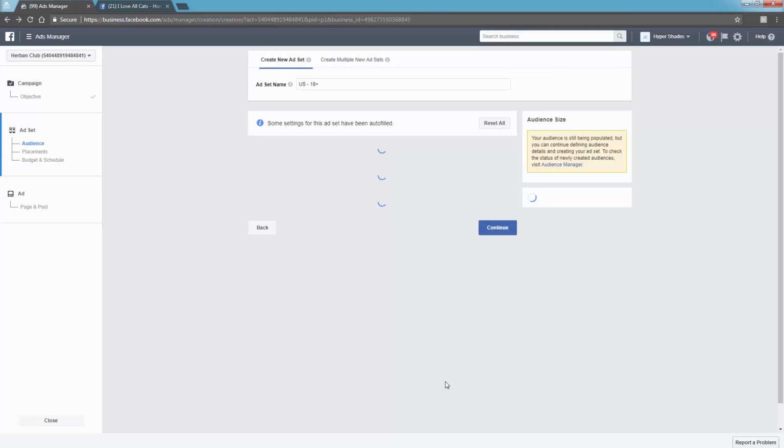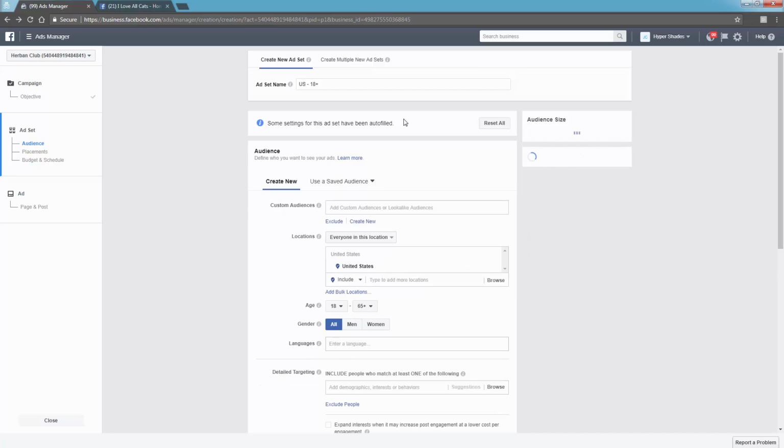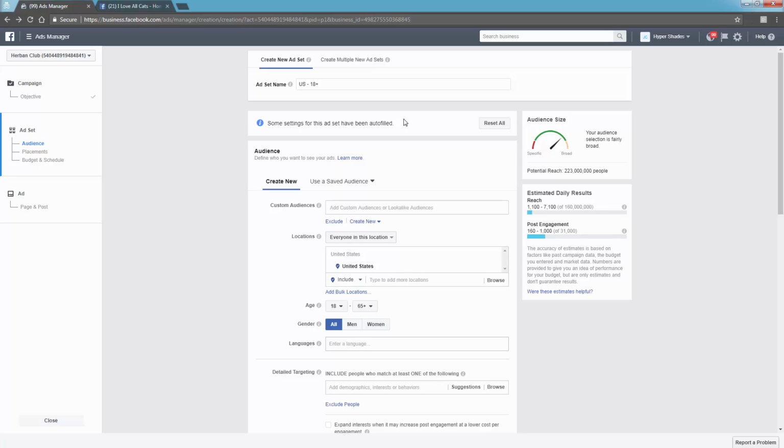You're not going to see a conversion event up here. Why is that? Well, we don't have any conversion pixel. We're not running a conversion objective. We're running a PPE event. The conversion pixel sits on your website. PPE speaks nothing to your website. It has nothing to do with your website. Therefore, it's not going to ask you for an objective.